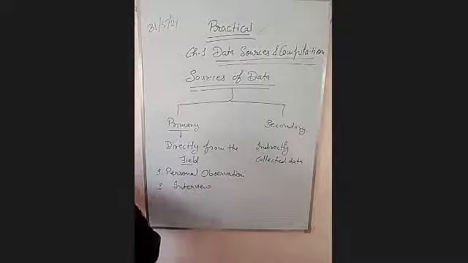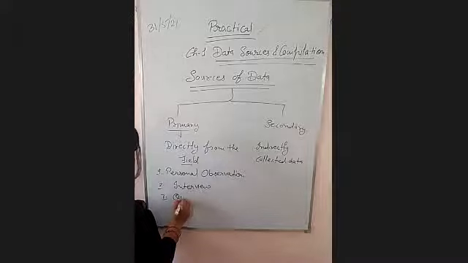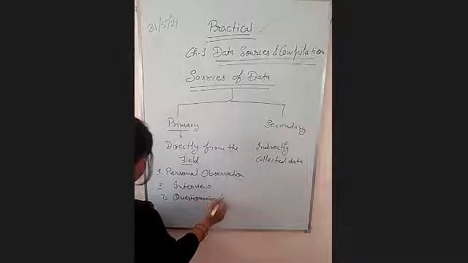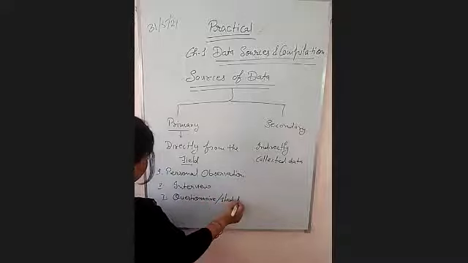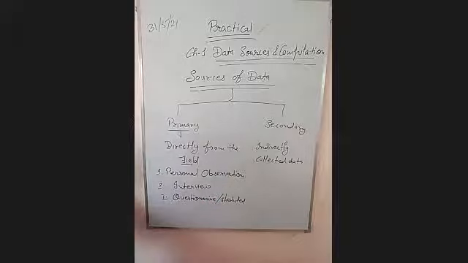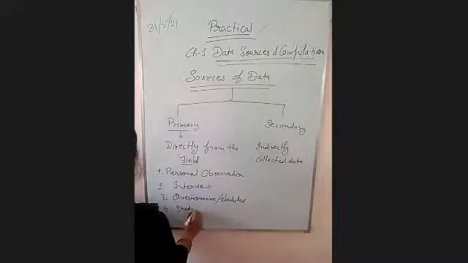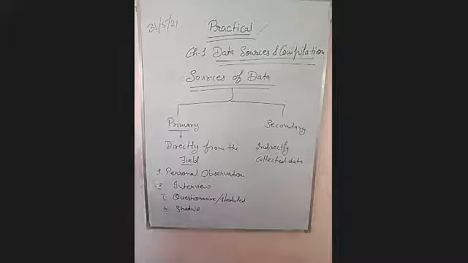Third is questionnaire, and fourth is schedule method. Now what are these methods? By these four methods, we can collect the primary data.